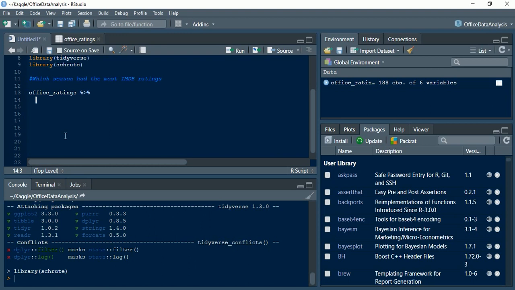We have to see season-wise IMDb rating, so we'll have to group it. Let's go for the group_by function, based on season. And again Control Shift M, let's pipe it.